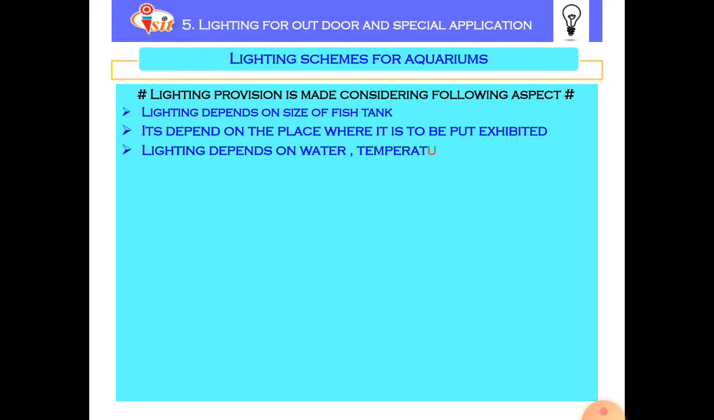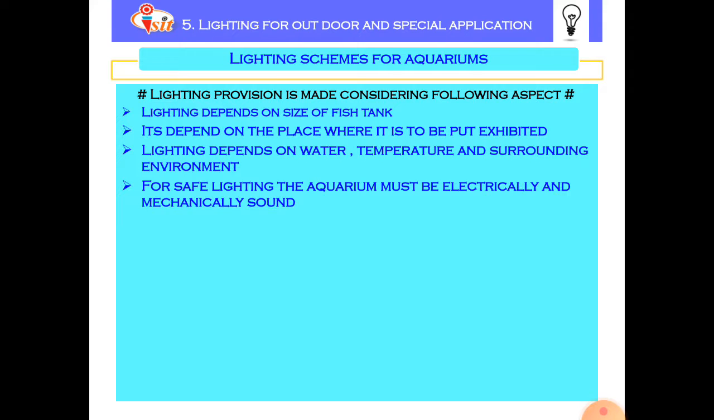The next is lighting depends on water, its temperature and surrounding environment. For safe lighting, the aquarium must be electrically and mechanically sound. It means the main source of the aquarium is water as well as fishes. So we have to be careful that it is isolated from electrical connections for the sake of safety of the living things in the fish tanks or aquariums.